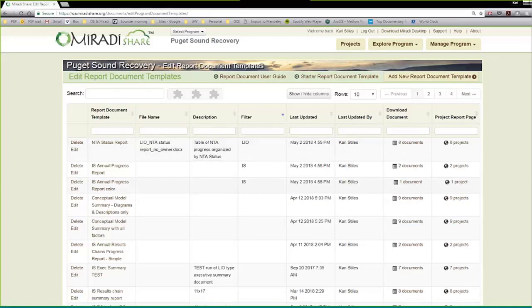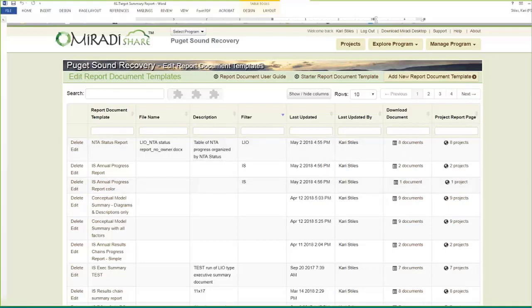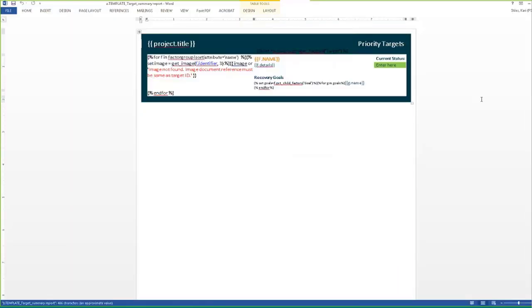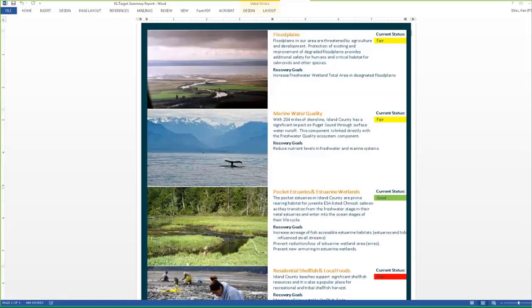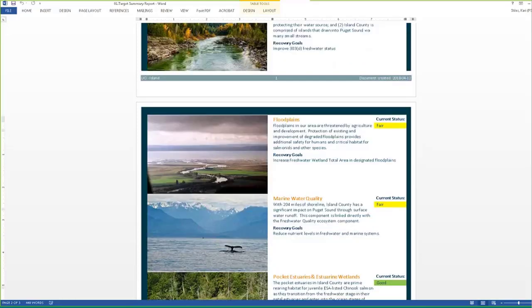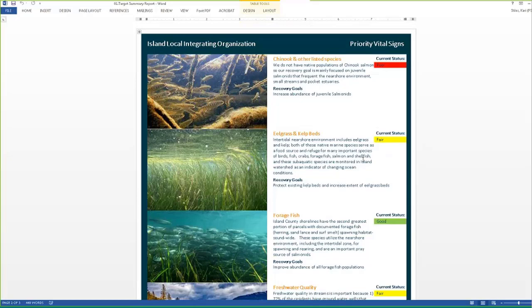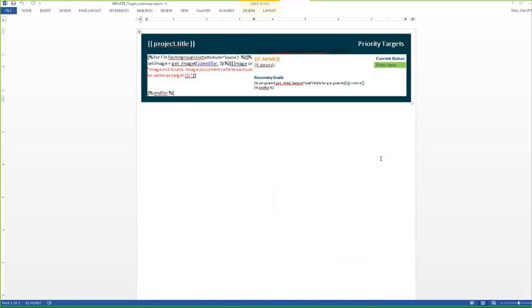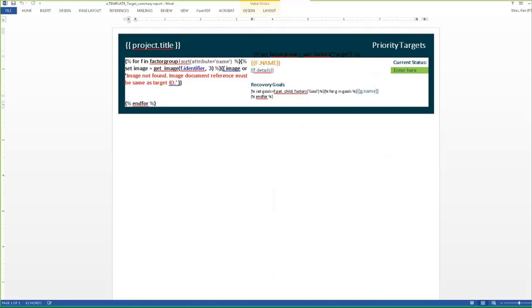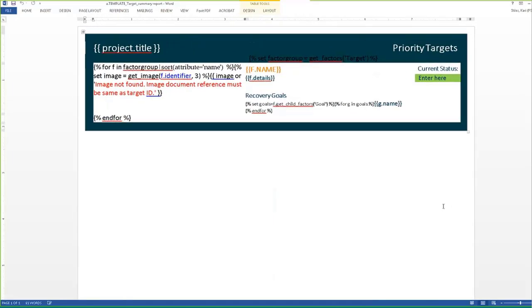And then finally, what I'm going to show you is what a template looks like. So this is the target summary, or what we call the vital signs summary, and you'll see it's got 2 pages worth of content. And the template itself is just this. So all it is is code that the Miradi developers have developed, which I just plug and play. So I just create a nice looking template in Word with colors. I use normal tables, I use normal formatting and everything in Word that you're used to.